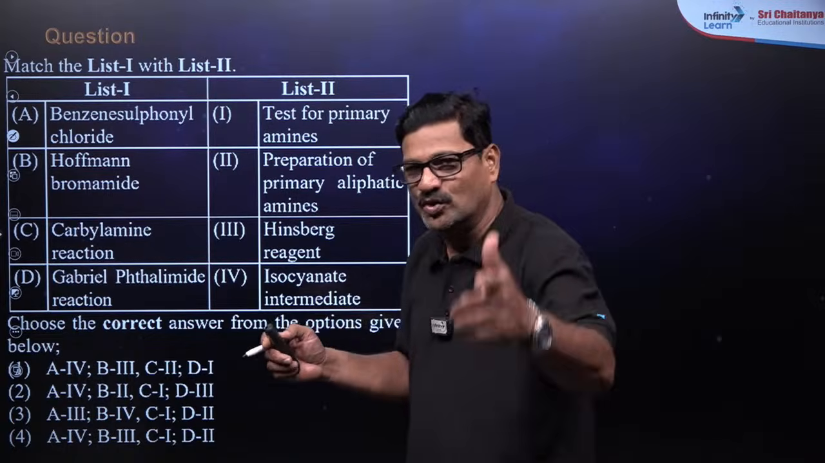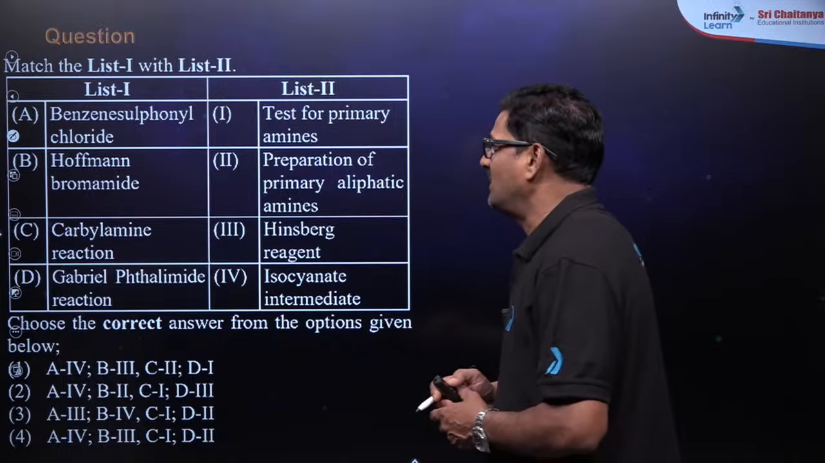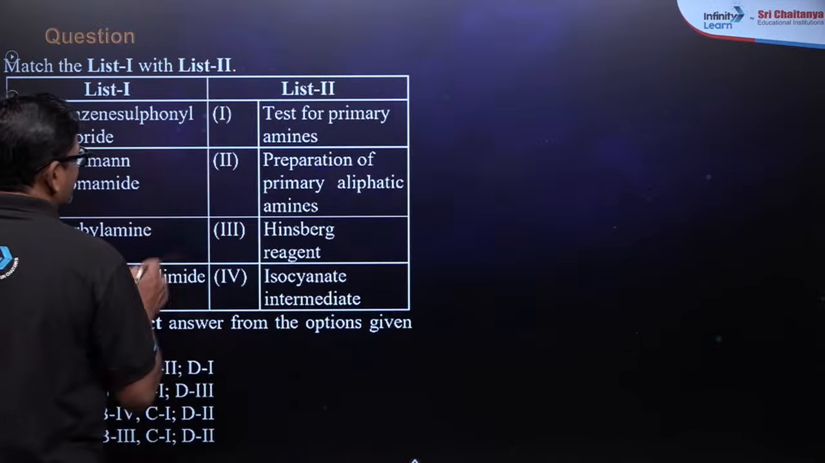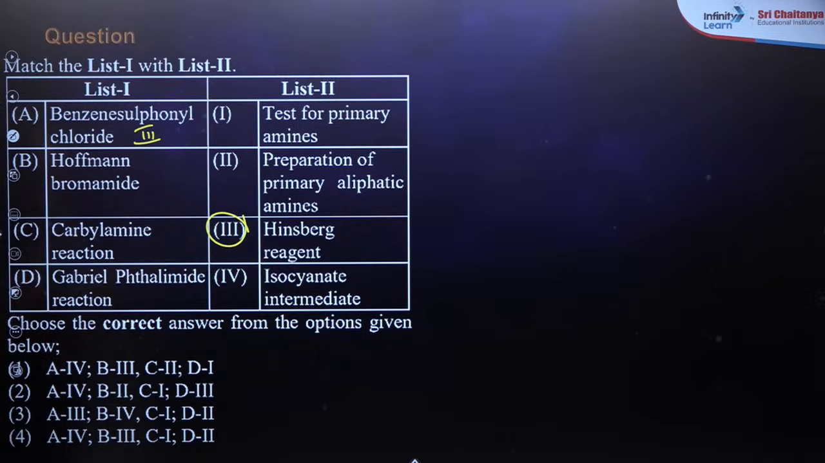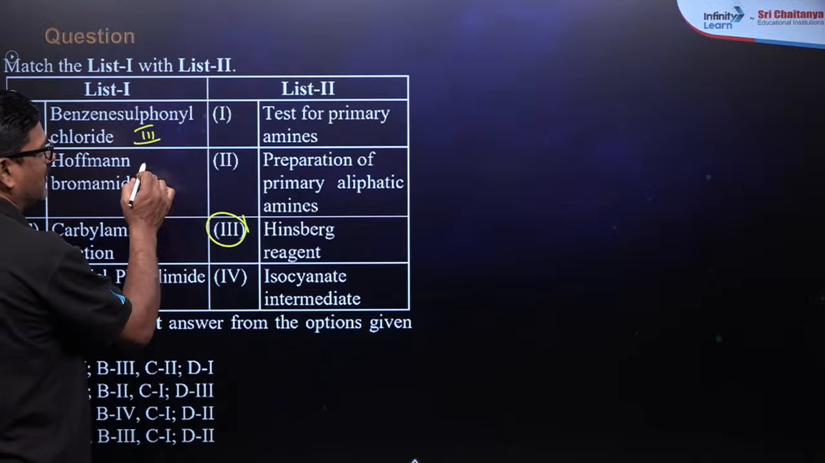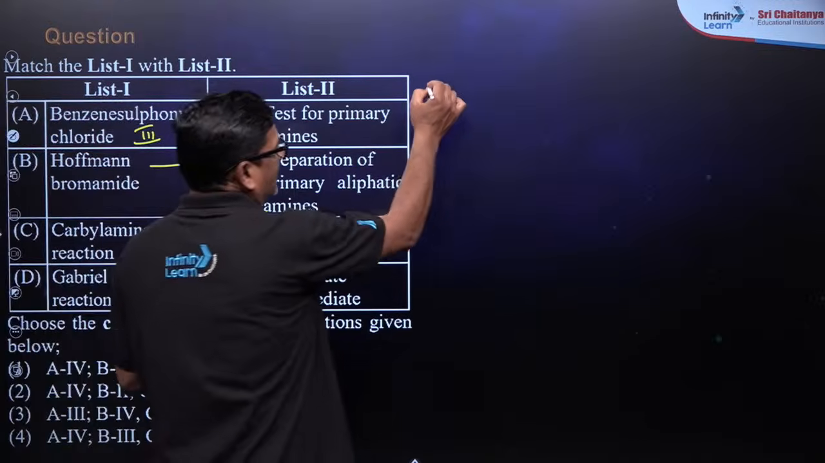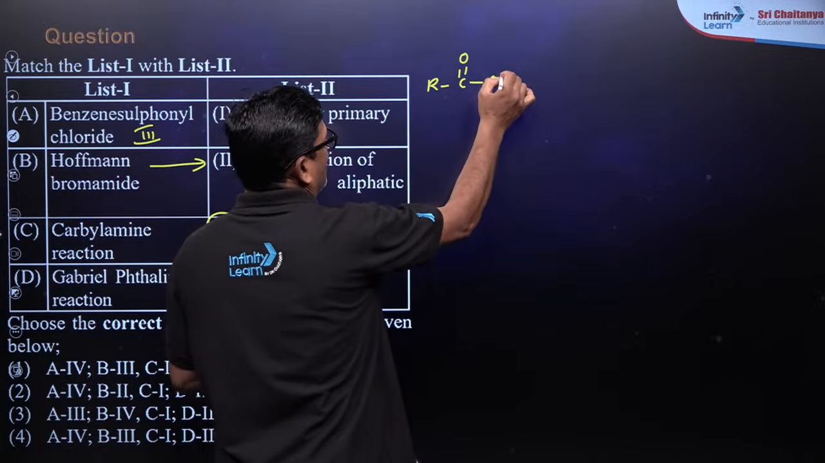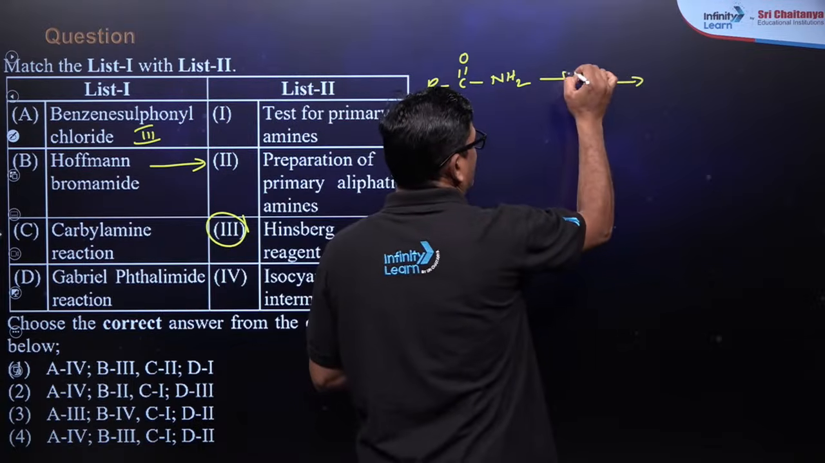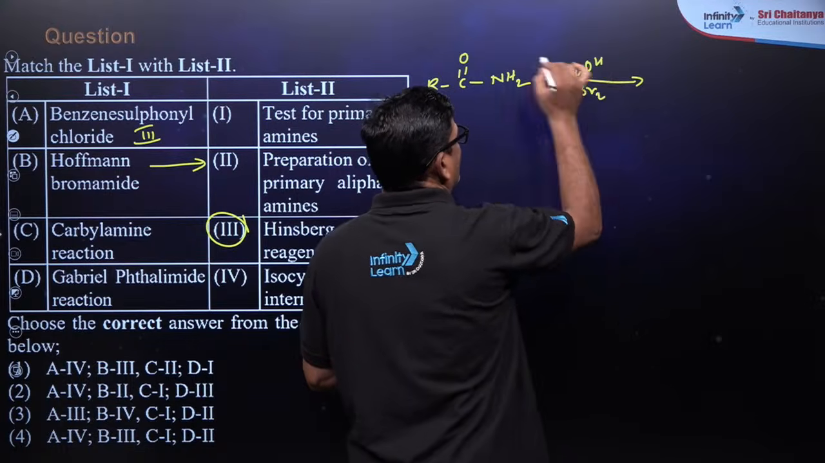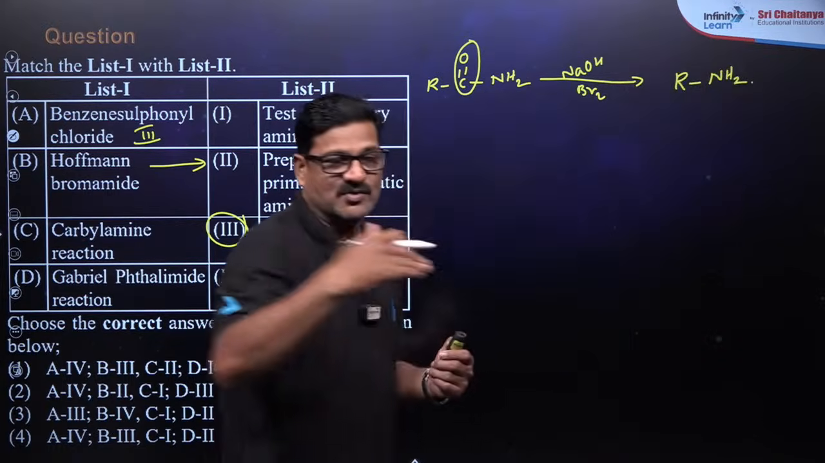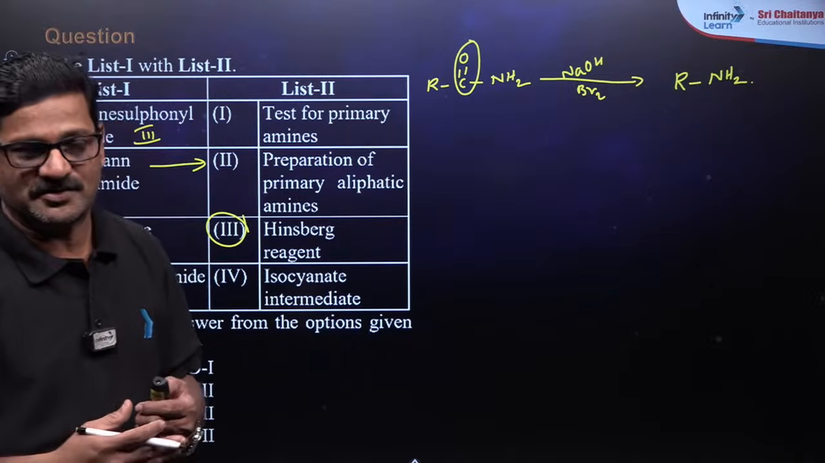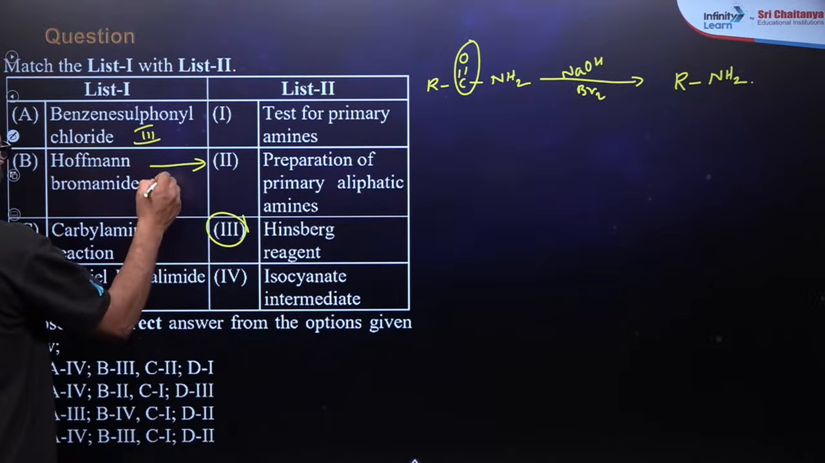Who will answer this question, you or me? Benzene sulfonyl chloride. This is what is called the Hinsberg reagent. Hofmann bromamide reaction. The Hofmann bromamide reaction is the preparation of primary amines. Whenever an amide R-C=O-NH2 is taken, if you treat it with NaOH and Br2, you can remove one carbon and you are going to get a primary amine with one carbon less. This is called Hofmann degradation or Hofmann bromamide reaction. So that is going to be 2.